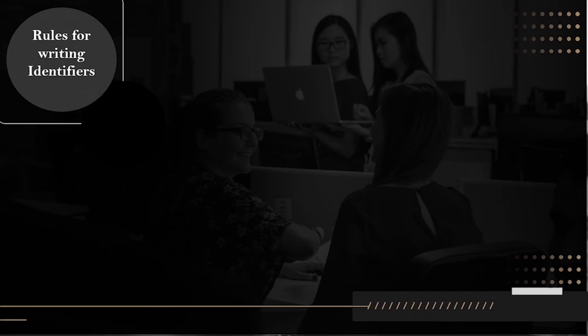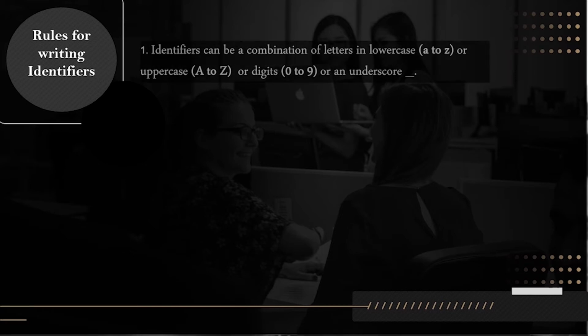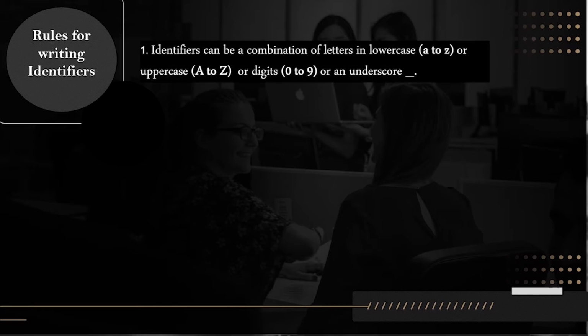Basically, an identifier is the name we use in our program, for example, a variable name, function name, or class name. While writing these identifiers, we have to follow certain rules. So let's see these rules. First, identifiers can be a combination of letters in lowercase, uppercase, numbers, or an underscore.